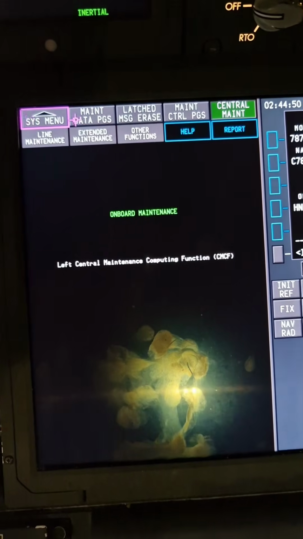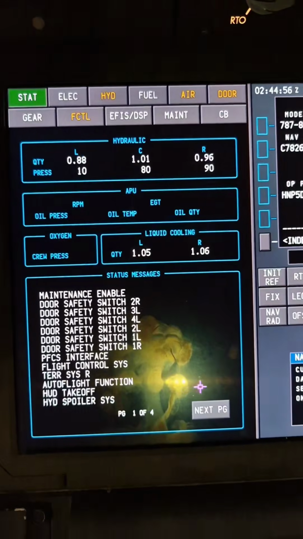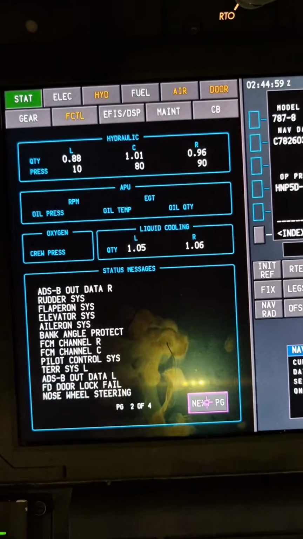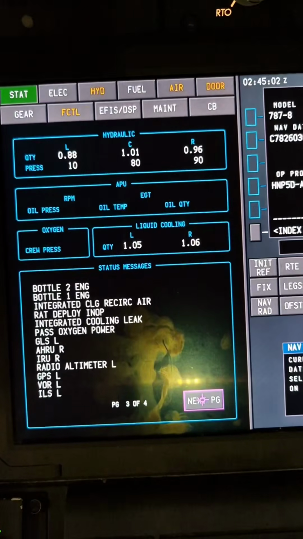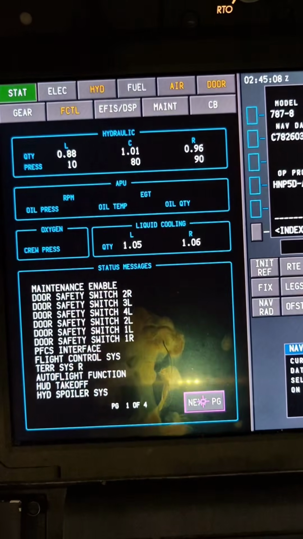We'll verify the same message on the status page. The display's config status message is deleted from the status page too. Job done by the book.